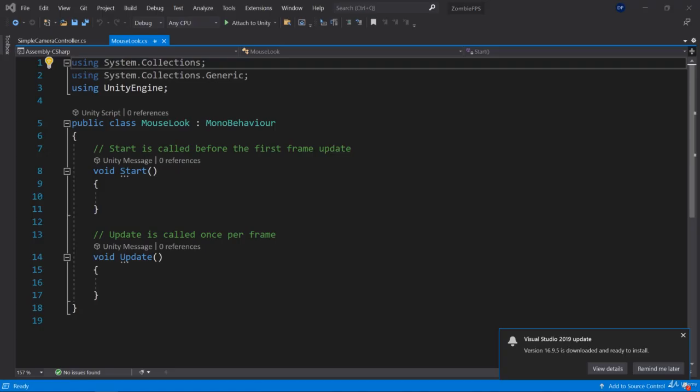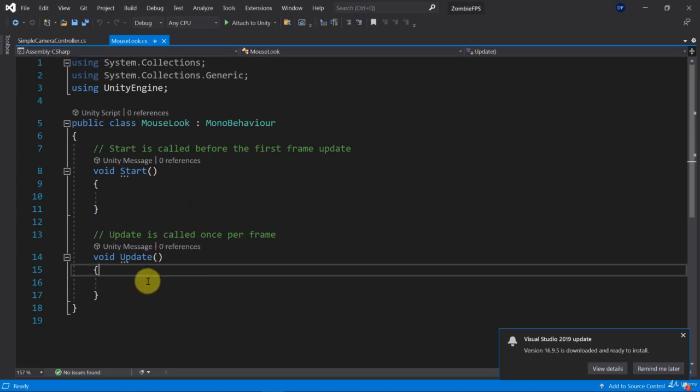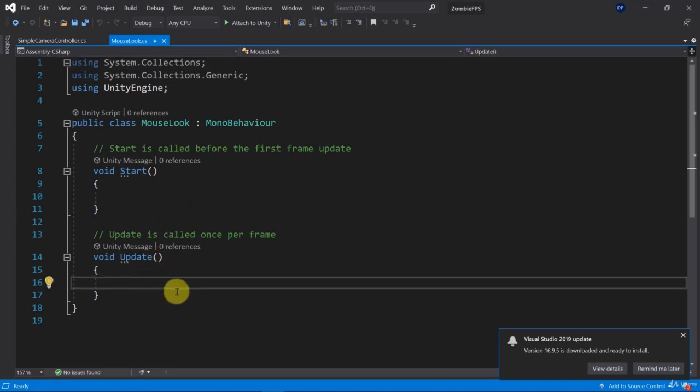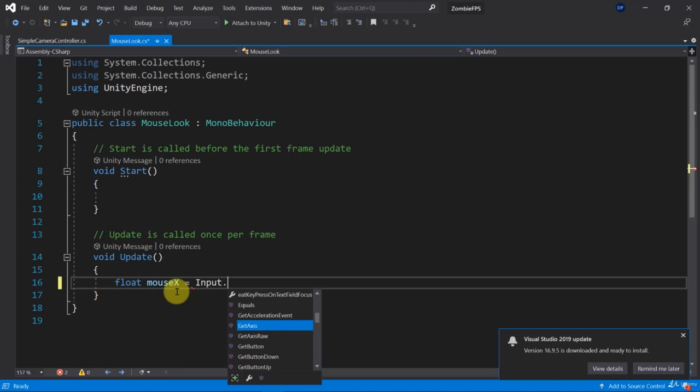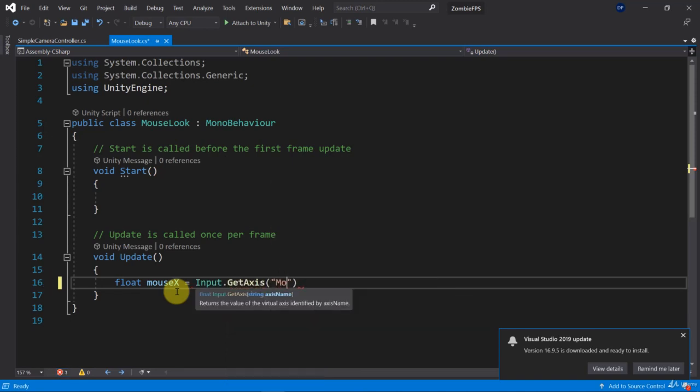So let's get started. First of all, let's set up the update method so that it will get us the axis input of the mouse. So float mouseX, as I'm going to call it, it will be given to us by using the GetAxis, and here we use the Mouse X axis.